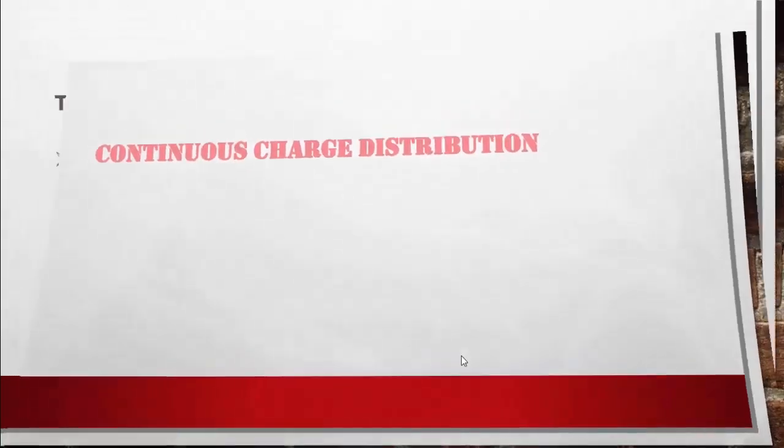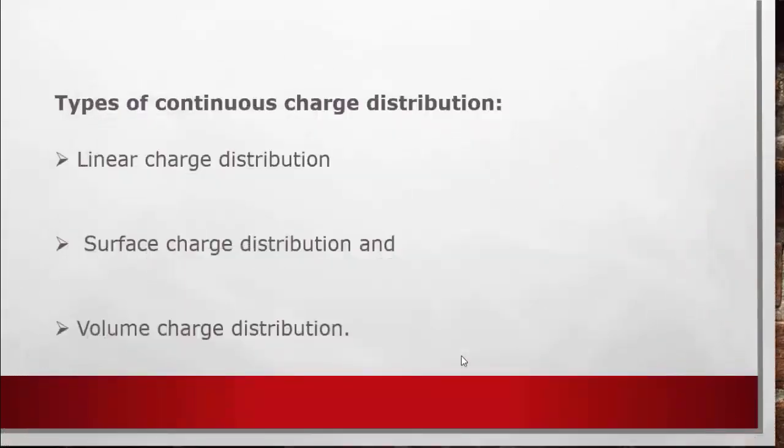First is linear charge distribution, second is surface charge distribution, and third is volume charge distribution.